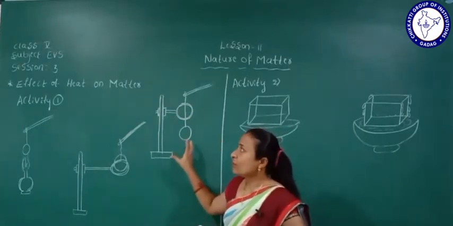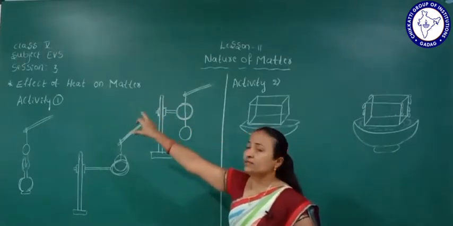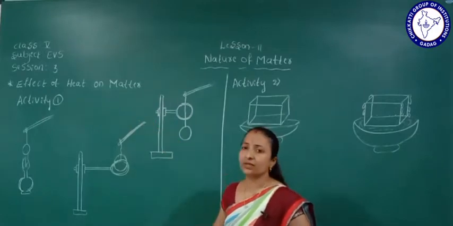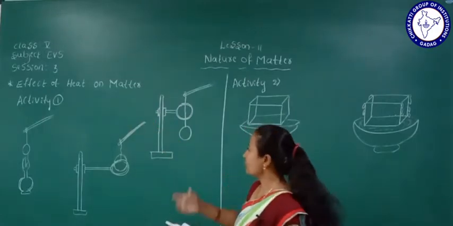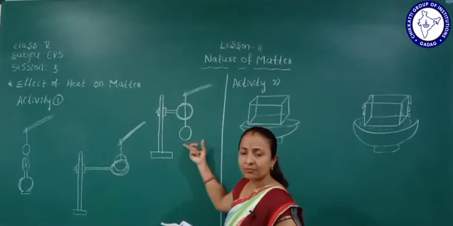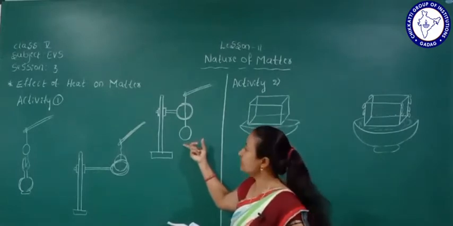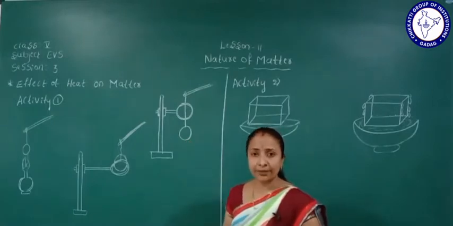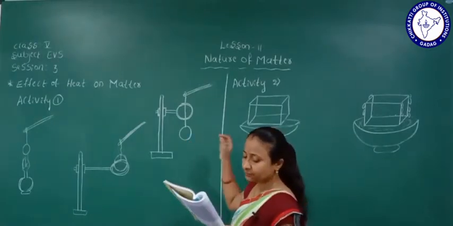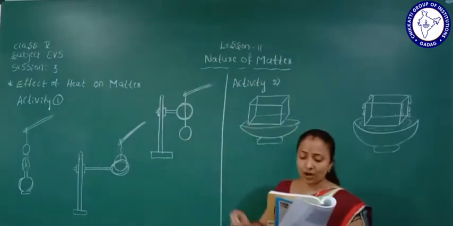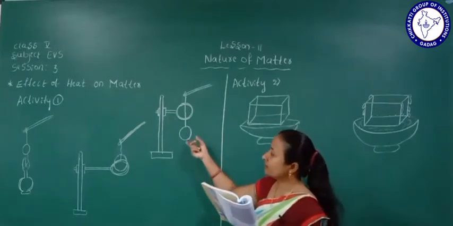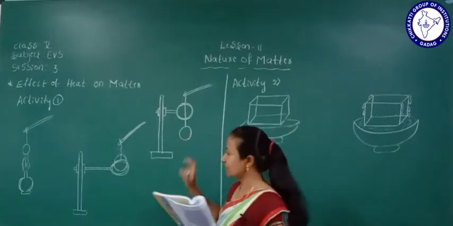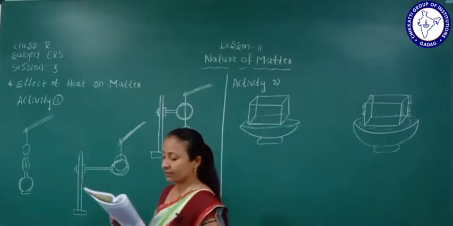This activity shows the effect of heat on matter. The bob is one of the matter. If we heat this, what will happen? Did the bob pass through the ring? First we start here.